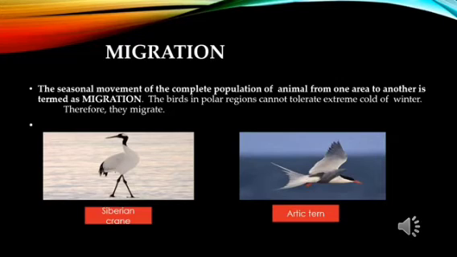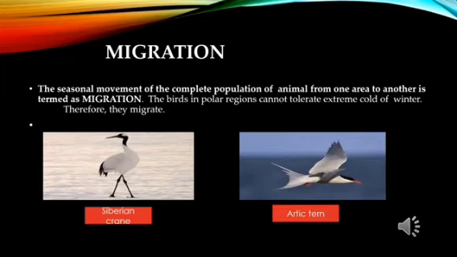Now here we'll talk about two birds. One is the Siberian crane. This Siberian crane lives in the very cold regions of Russia. Among the cranes, this makes a very long migration. During the winter season, it comes down to India. It migrates to India, enjoys the warm weather over here and gets back. So to escape the cold.